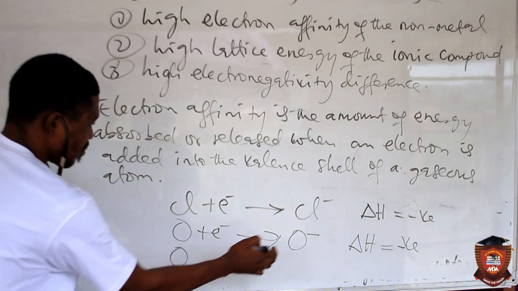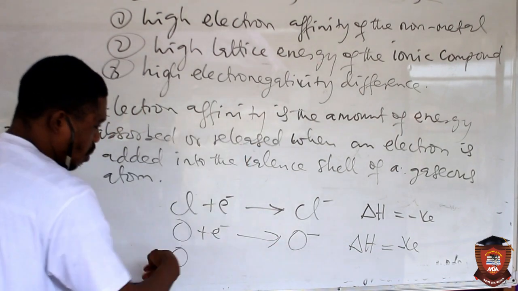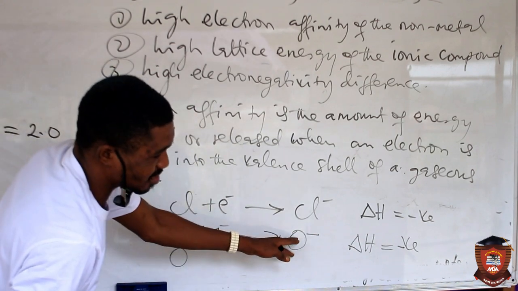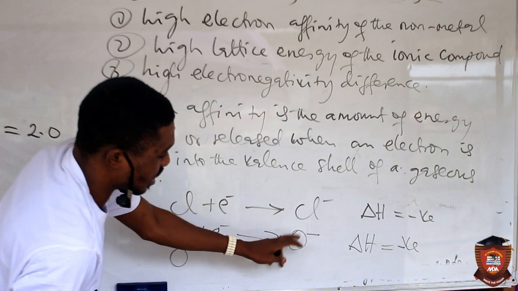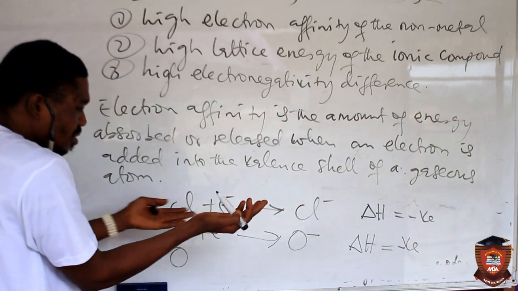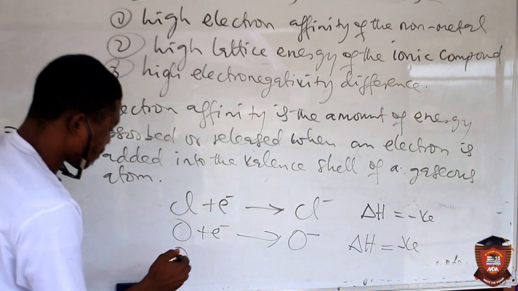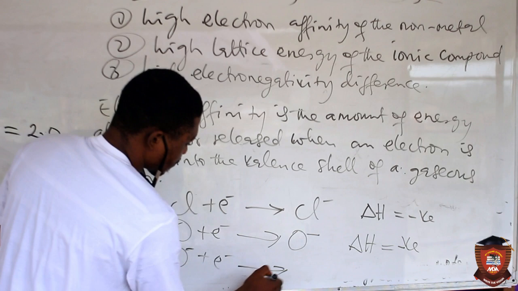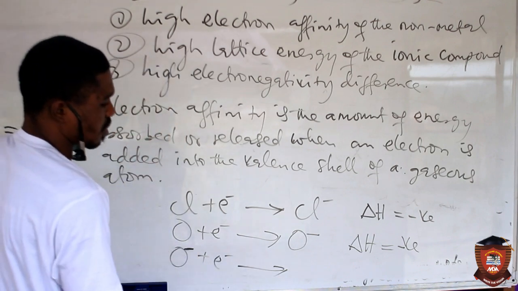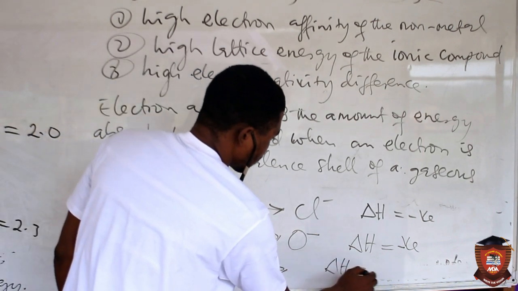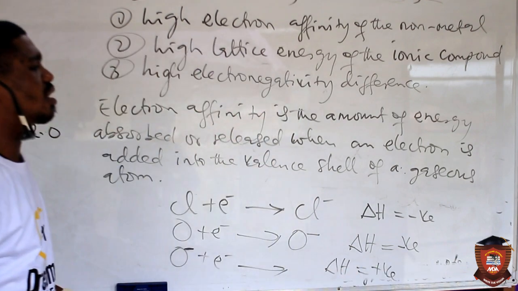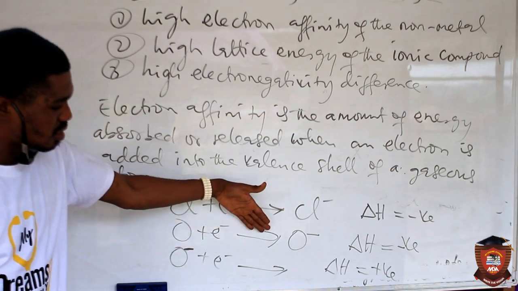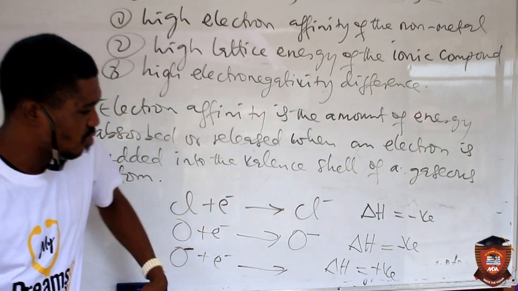But oxide ion does not exist this way, so it will further accept another electron. By accepting another electron, energy is absorbed. So since energy is absorbed, the enthalpy change is now positive. That's why we say that energy could be absorbed or released. In the first electron affinity, it was released.